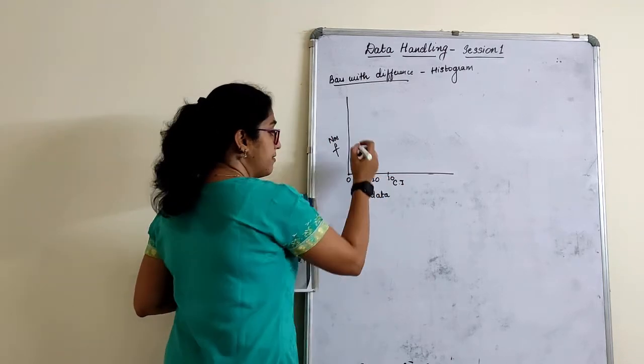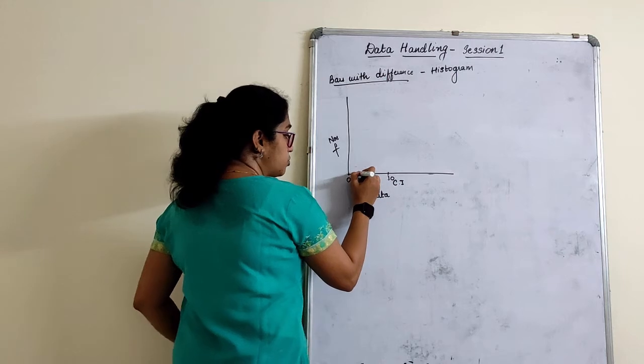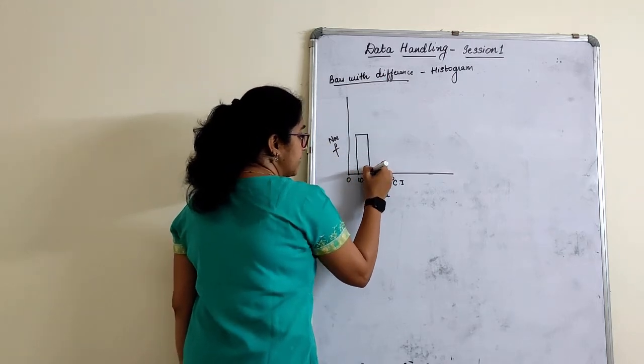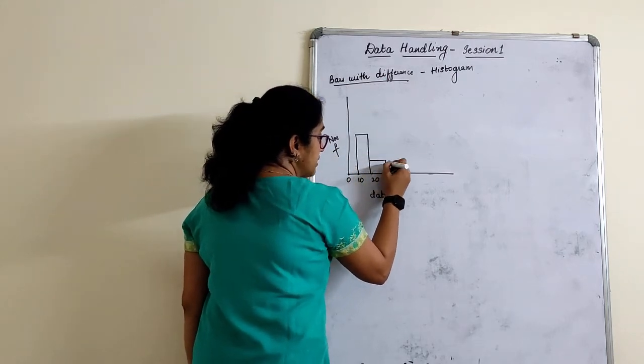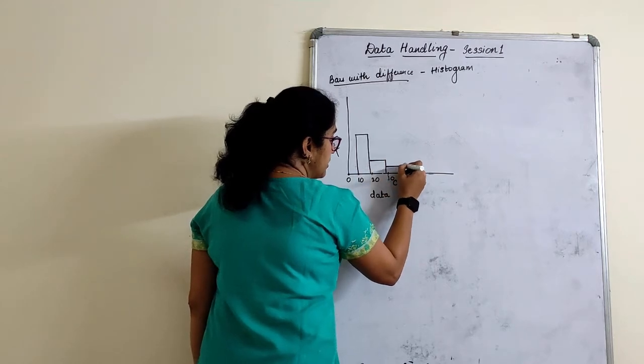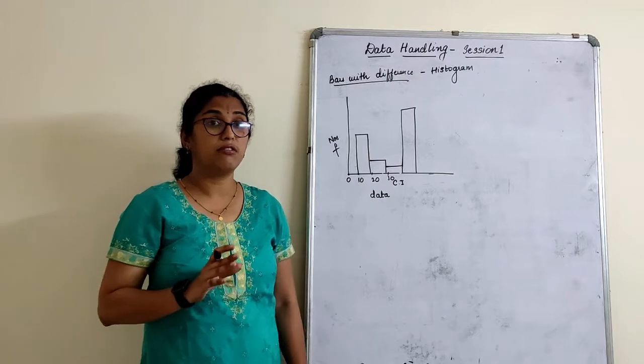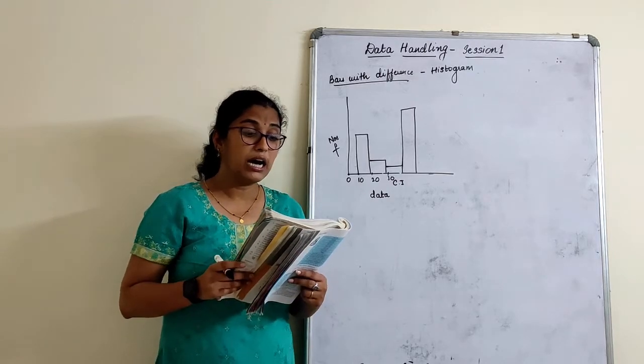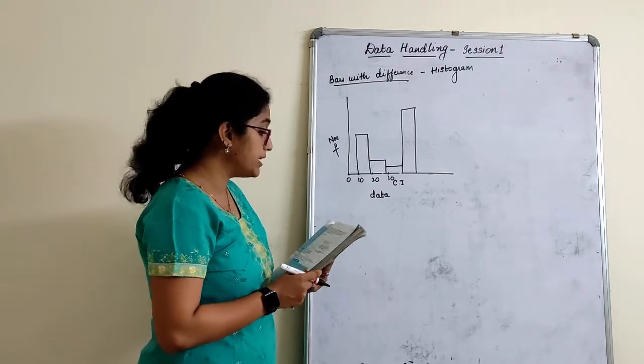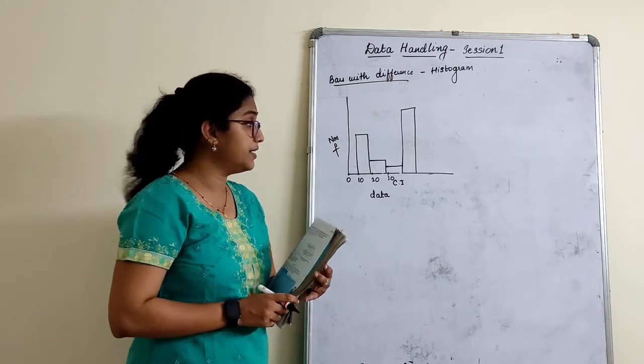The class intervals we had written there, right? 0 to 10 or 10 to 20 we have. I represent it like this. Next we have 20 to 30, next we have 30 to 40, then we have like this. Right? This is something called a histogram. So the height of the bar shows the frequency of the class interval.